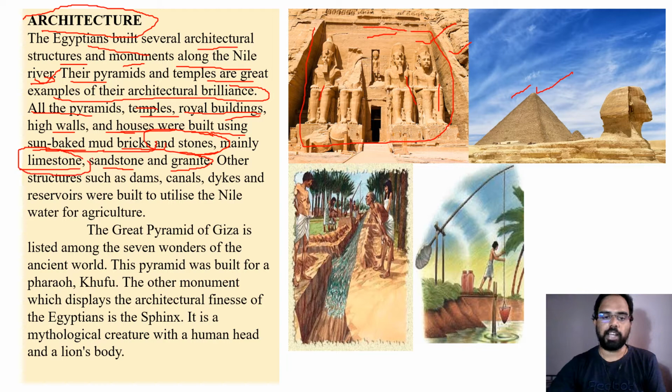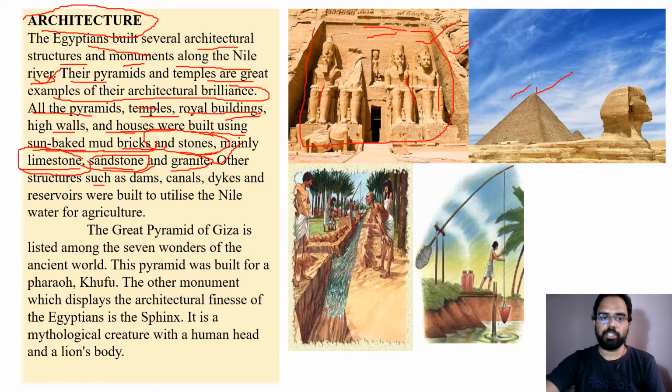During the explanation I'll show you the pictures of limestone and sandstone, because I have no place to adjust things here. I'll show you how limestone and sandstone look, and granite, isn't it? Granite stones, you might have observed in your house flooring. So using all such material, they constructed the buildings.